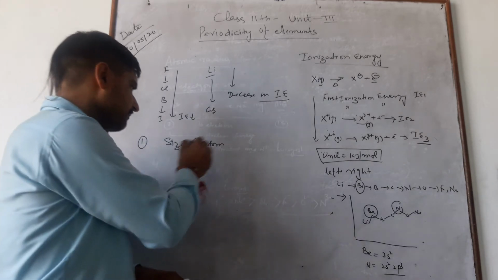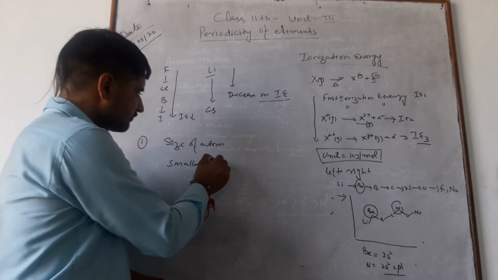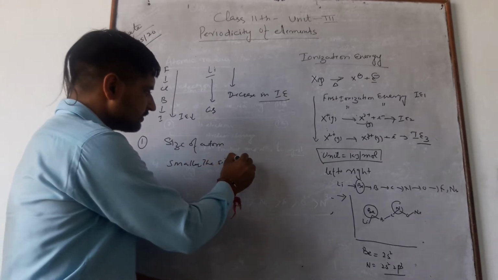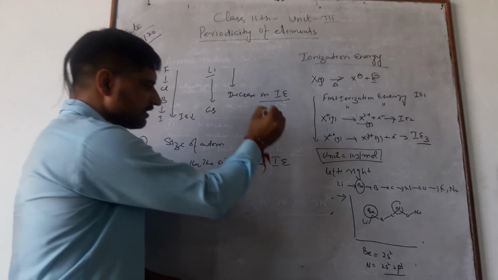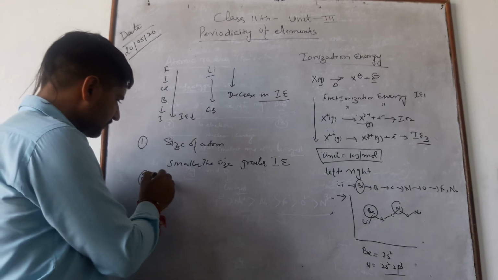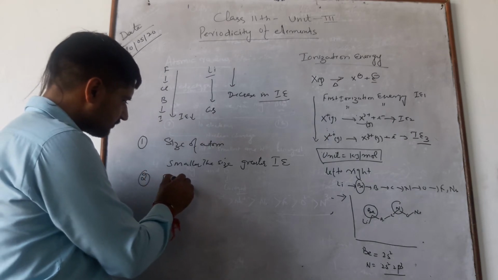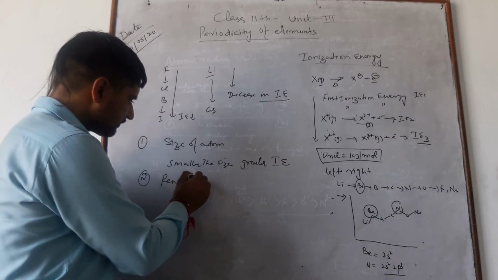Size of atom means the smaller the size, the greater will be the ionization energy. Number two, penetrating effect.